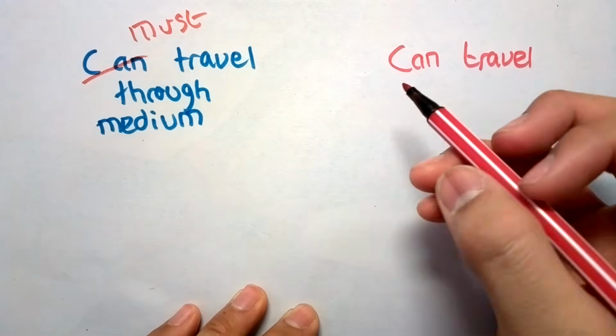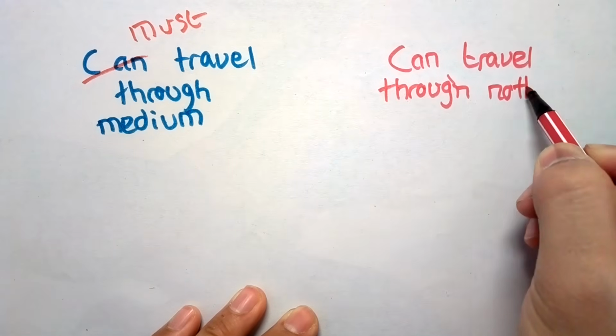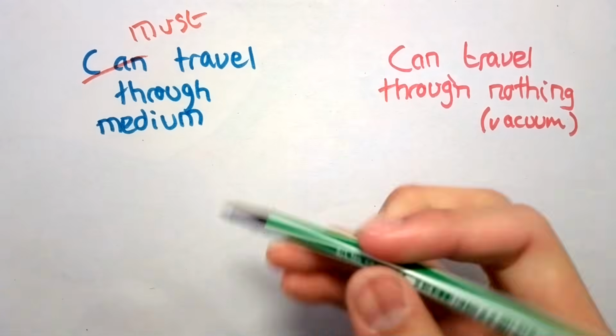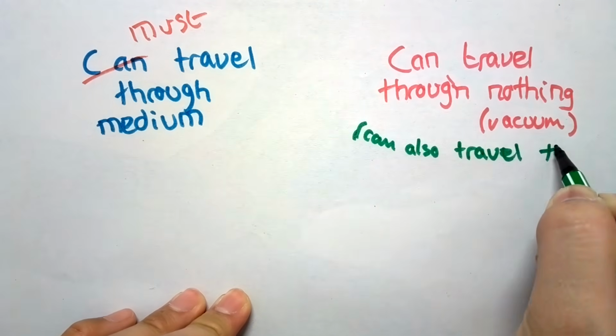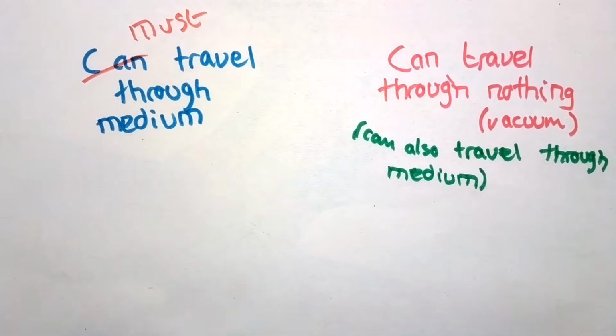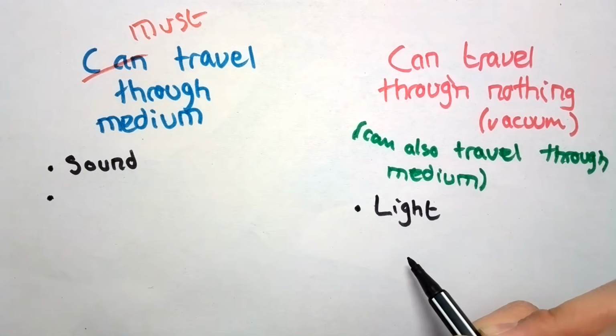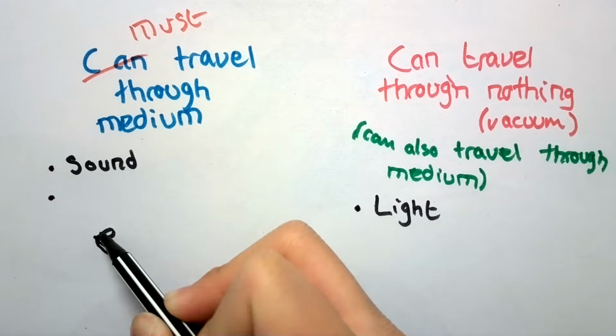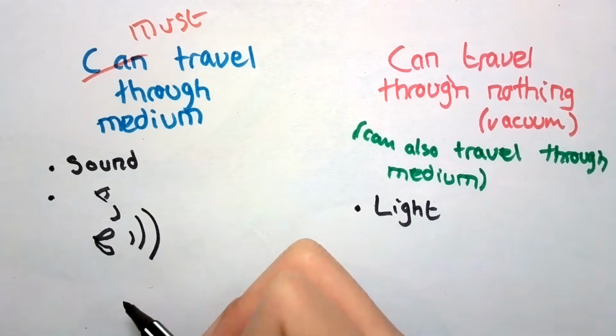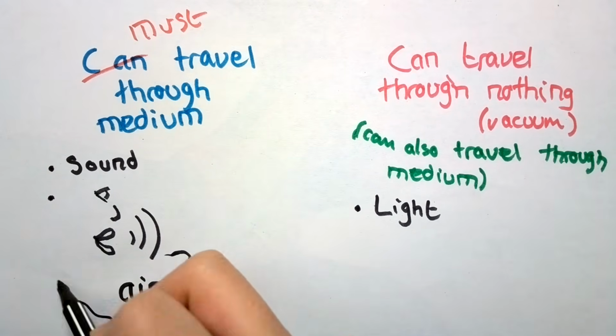Some waves can only travel through a substance. This substance that a wave travels through is called a medium. It could be solid, liquid, or gas. Sound waves are just like these types of waves. They cannot travel through, well, nothing, as in a vacuum. The sound that we hear is transferred through a medium, which is the air that surrounds us.